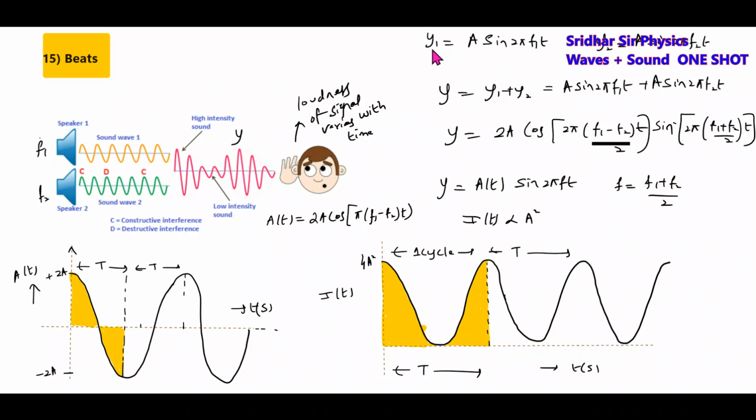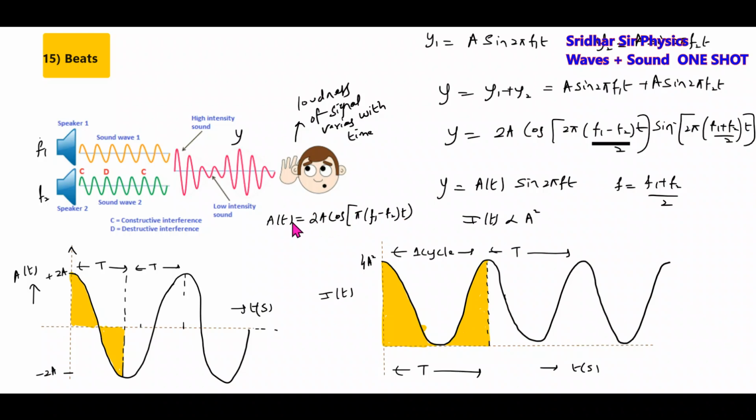That's one basic condition. So there's a sound signal of frequency F1 generated by loudspeaker 1. There's a sound signal of frequency F2 generated by loudspeaker 2. They'll undergo superposition. Then we'll simplify this and end up with an equation of this kind: y equal to A of t sine 2 pi f t. What is f? f is the frequency of the resultant wave. A of t, the amplitude, will be varying. How will it vary? It will vary in one particular order, given by this equation. This whole quantity will become the amplitude.